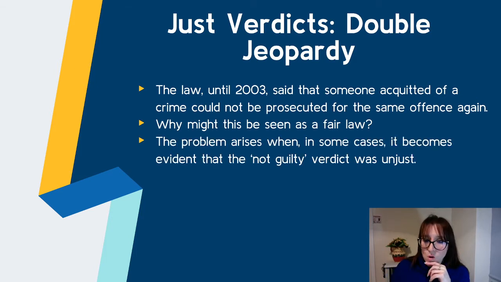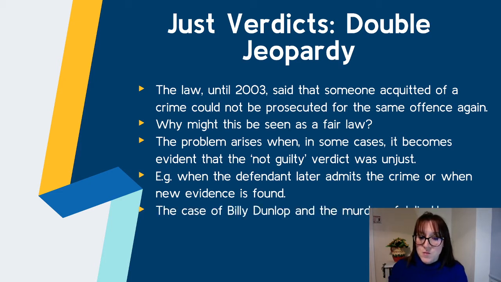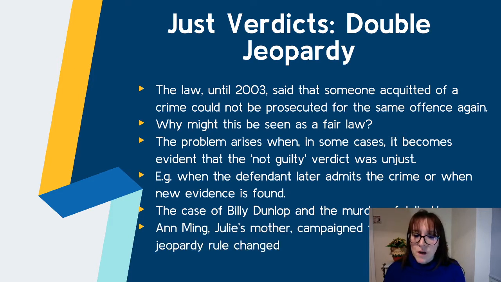But the problem was, in some cases, the not guilty verdict was just unjust, if the defendant later admits the crime or when new evidence is found. And this was the case with Billy Dunlop and the murder of Julie Hogg. And you may have looked at this earlier on in the course. Julie Hogg was murdered by Billy Dunlop. Billy Dunlop got away with it the first time. He then bragged about it when in prison for another crime. And because double jeopardy was there, they couldn't try him again until her family got involved. So Ann Ming, her mother, campaigned to have the double jeopardy rule changed, and she won that.